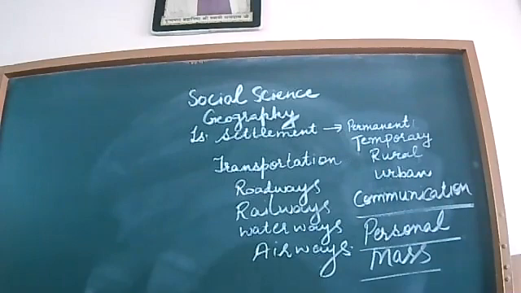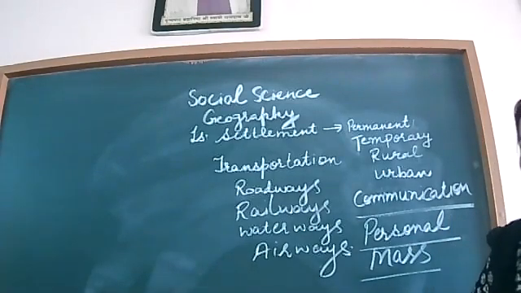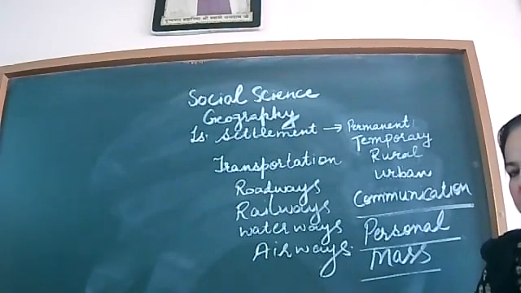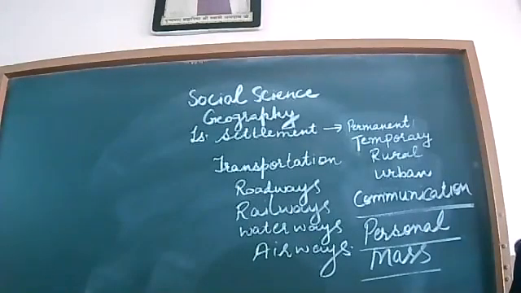In this chapter, you will also read about communication. Now, what is communication? The process of sending and receiving messages to the people is known as communication. It is of two types, personal and mass. Through personal means of communication, we can send messages to our friends and relatives. For example, if your relative is living in a far off place or other country, you can use a telephone or mobile phone to talk with him or her, or we can send a letter. These are the personal means of communication.